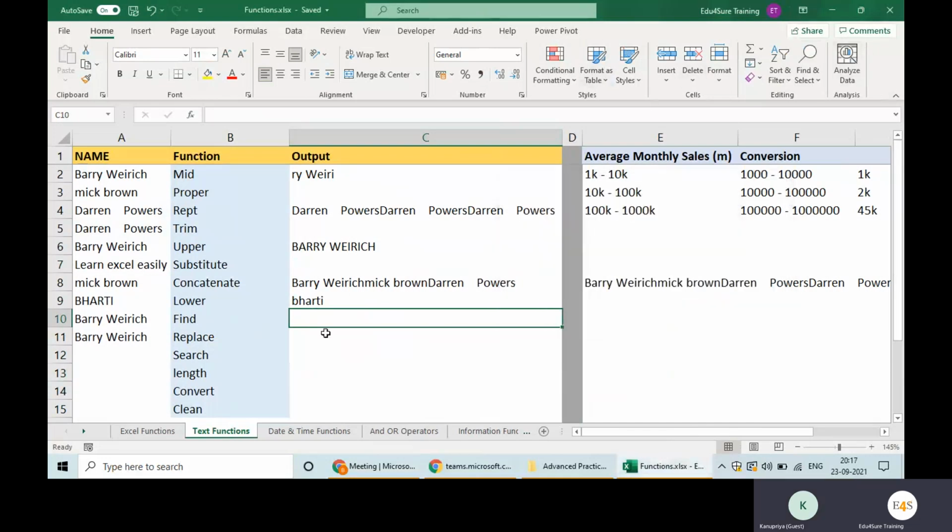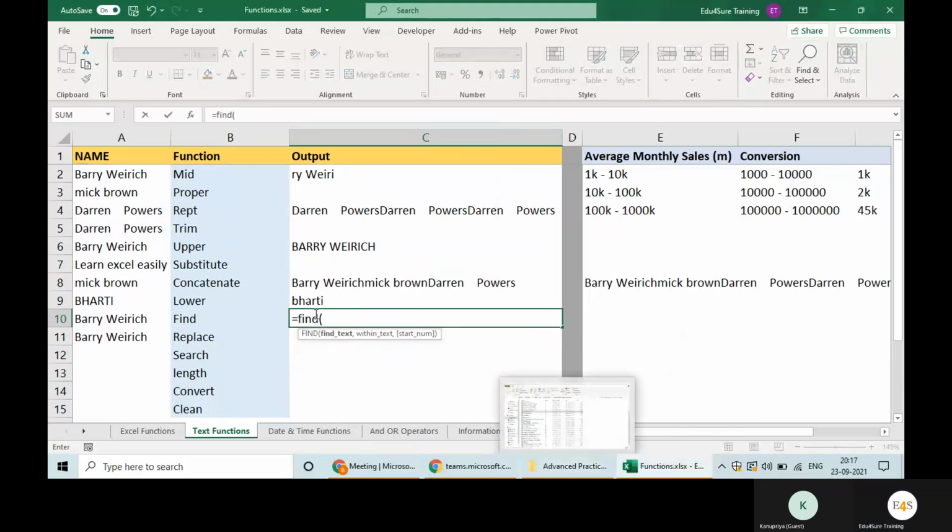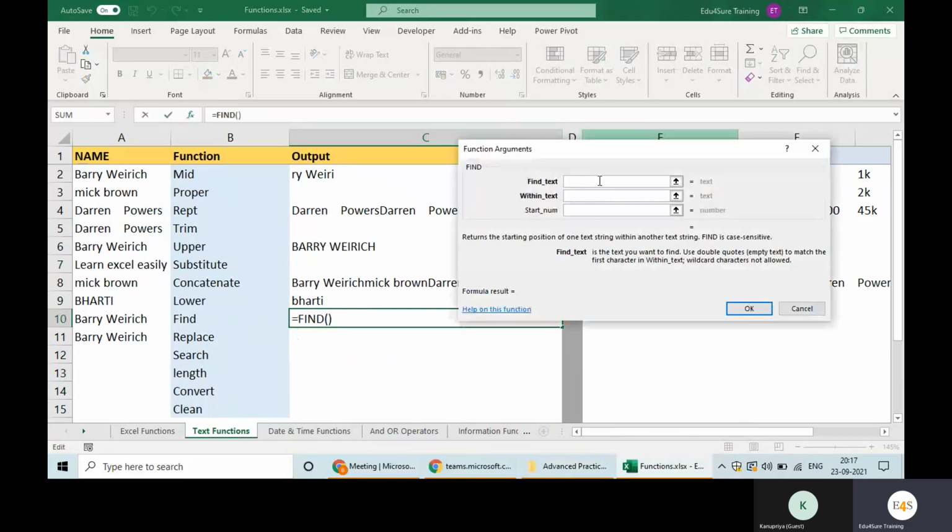So here, for FIND, what arguments do we have? We have three arguments. Find text, as in which text you want to find. Within text, where you want to find it. And from where to start, where should I start searching.